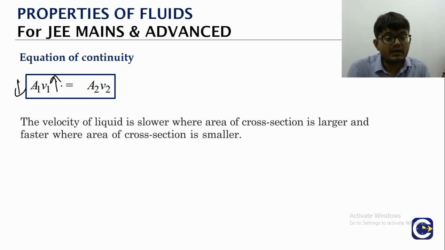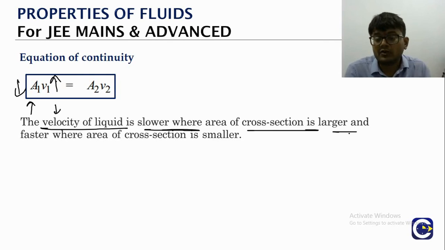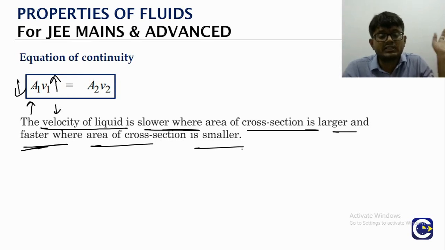Similarly, wherever this area is more, there the speed of the jet will be less. So the outcome is the velocity of the liquid will be slower where the area of cross section is larger, and the velocity of the liquid will be faster where the area of cross section is small.